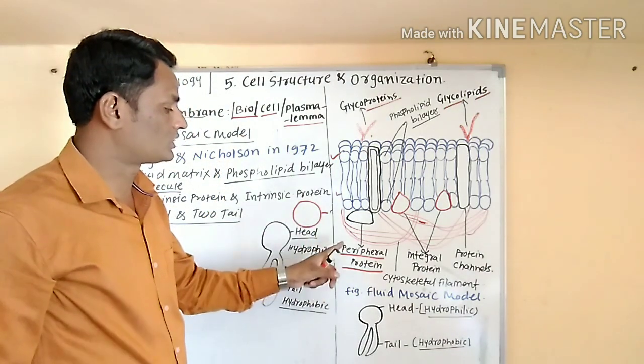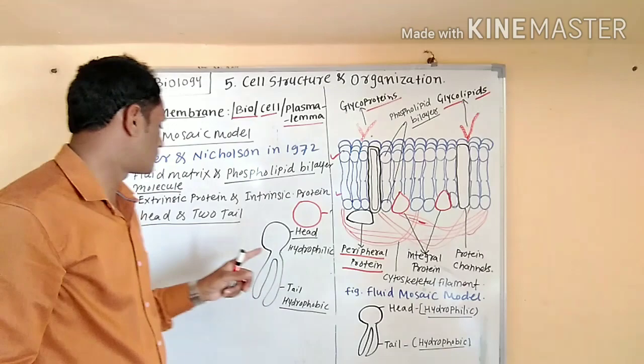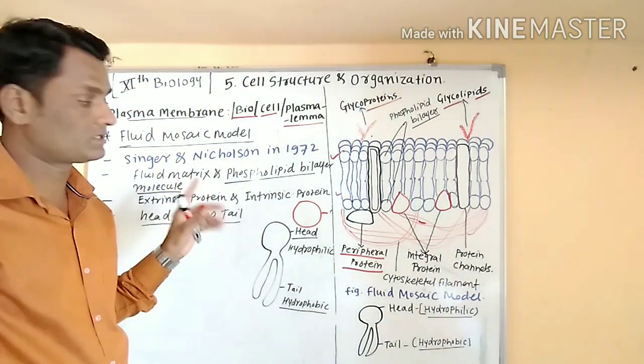Peripheral region means the edge of the circle. That's why this protein is known as a peripheral protein, also known as an extrinsic protein.